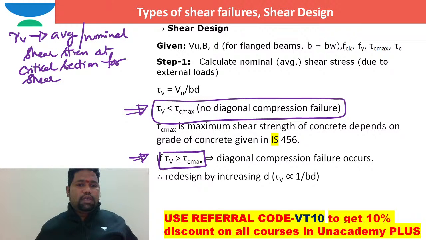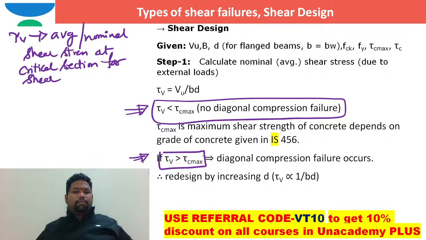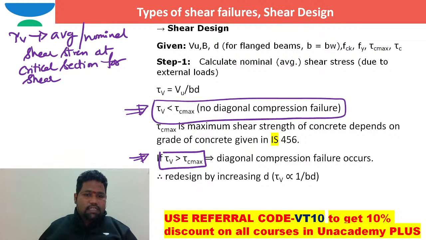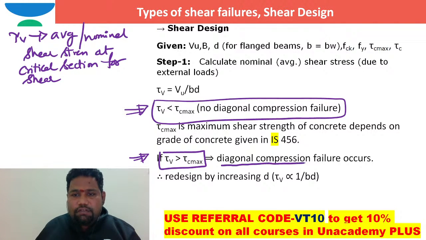So the developing stress is more than the maximum shear strength of the concrete. In such case, definitely diagonal compression failure occurs.